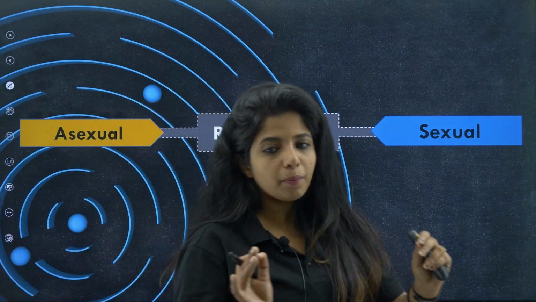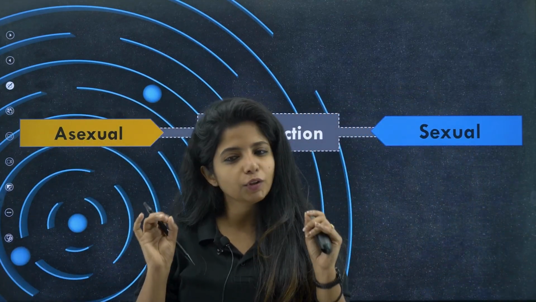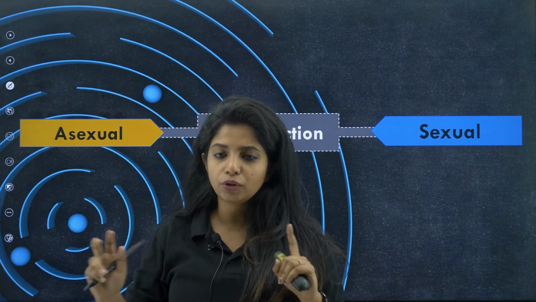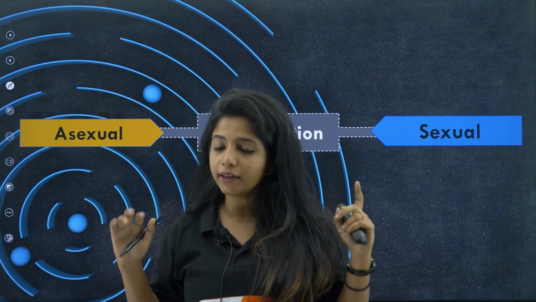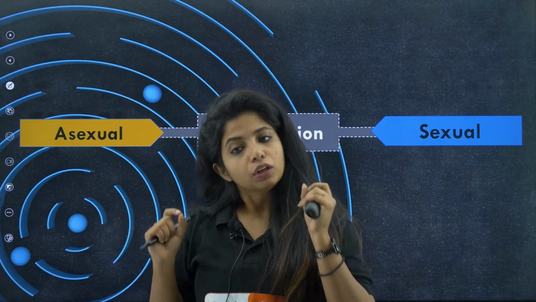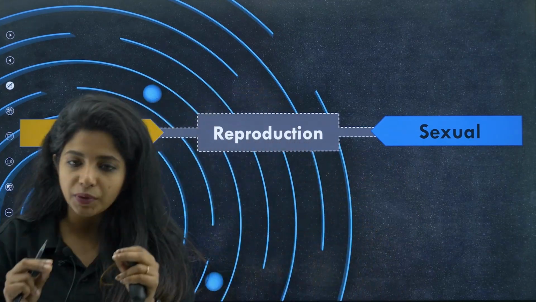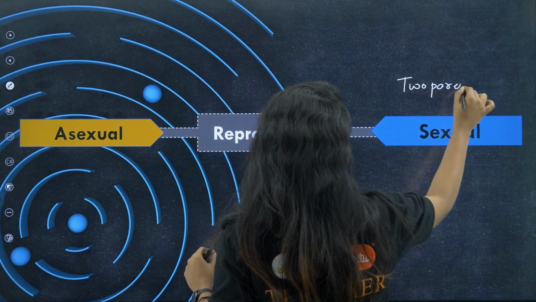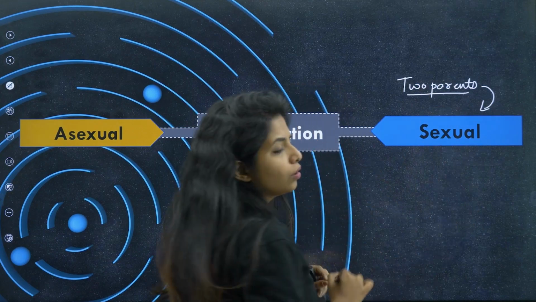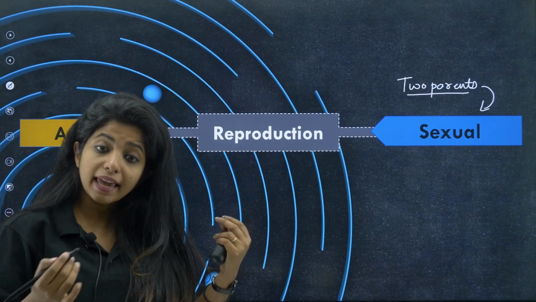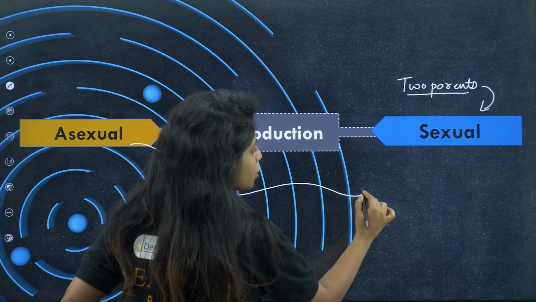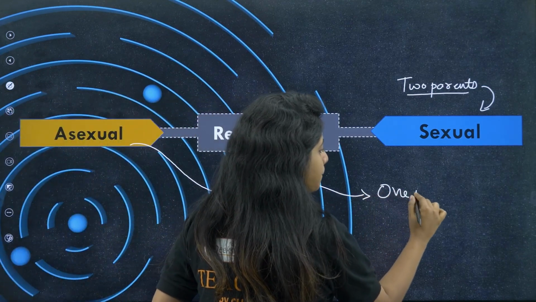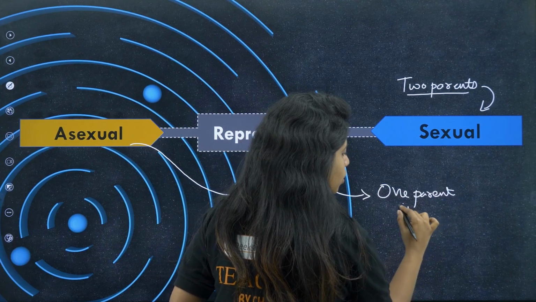So reproduction, I have to go a bit back to the chapter how do organisms reproduce and explain a bit of things, then only you might understand the other things that come your way. Reproduction can be divided into two types. One is asexual and the other one is what? Sexual mode of reproduction. You all know that sexual mode of reproduction is where two organisms, two parents, are involved. They sexually reproduce to produce an offspring. Whereas in asexual reproduction, there is no fertilization of gametes. There is no fusion of gametes. There is only one parent involved.